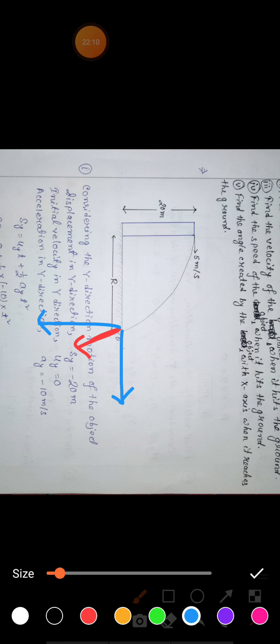In the x-axis, the velocity is 5 meters per second. The y-axis velocity, we just calculated how much? Let me check. In the y-axis we have just calculated it is 20 meters per second, correct?